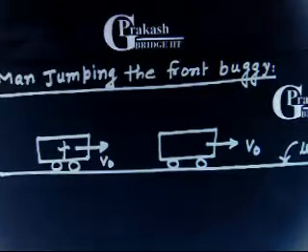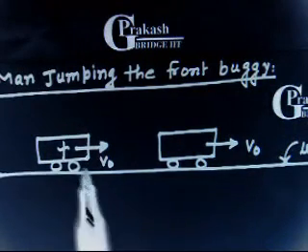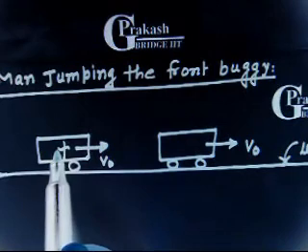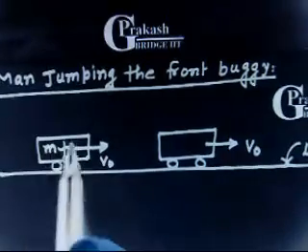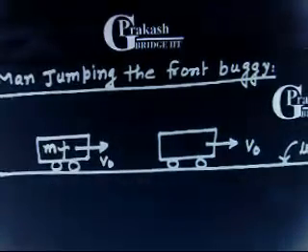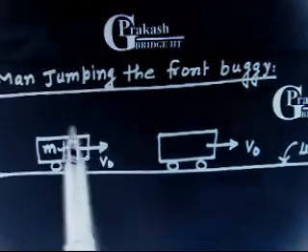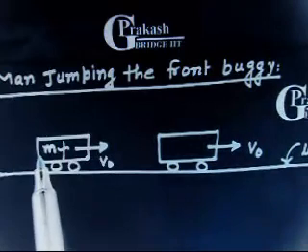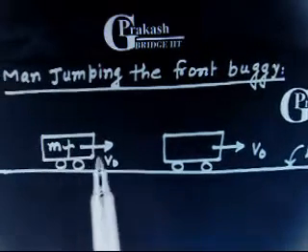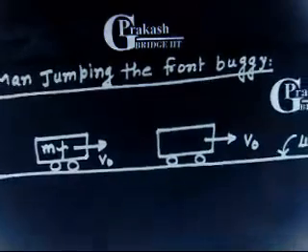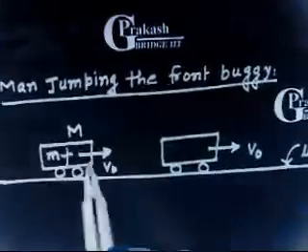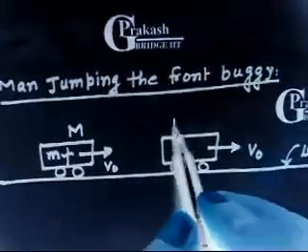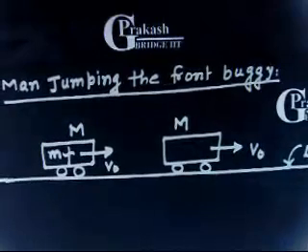Or you can consider this something like this. The man is still inside this buggy. So let us assume there is a man inside this buggy of mass m, and this whole system is moving with velocity v0. Are you getting? So you have to assume that initially there is a system with mass of minus m, and the mass of this is capital M, that is the buggy mass is capital M, and this system is moving with velocity v0. This has mass m and is moving with velocity v0.